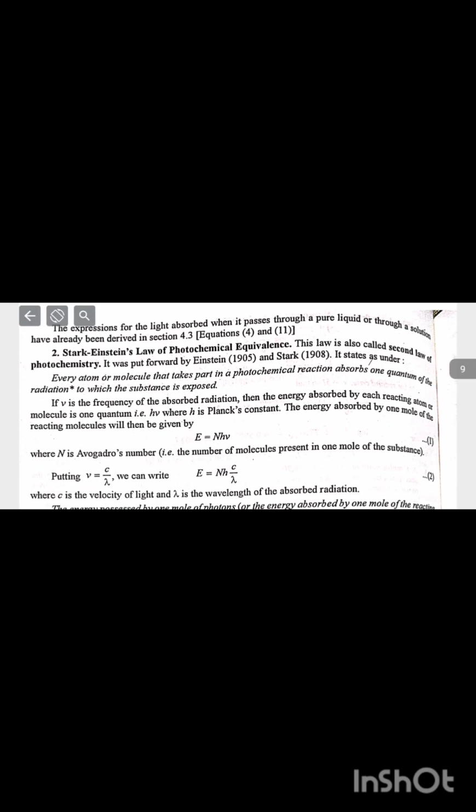This process is called photosensitization and has been discussed in detail in section 4.11. A well-known example is that of photosynthesis of carbohydrates in plants, where chlorophyll acts as a photosensitizer. The expressions for the light absorbed when it passes through a pure liquid or through a solution have already been derived in section 4.3.